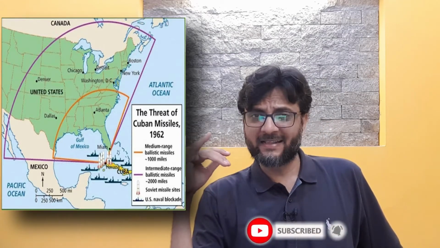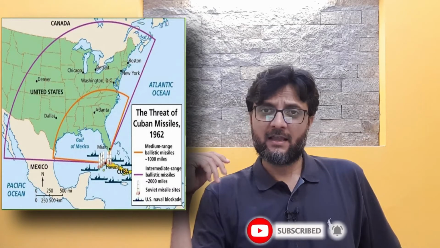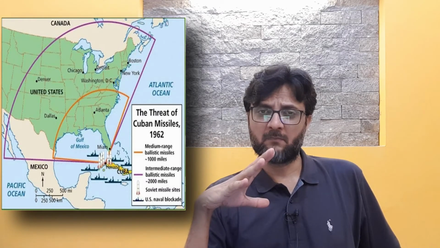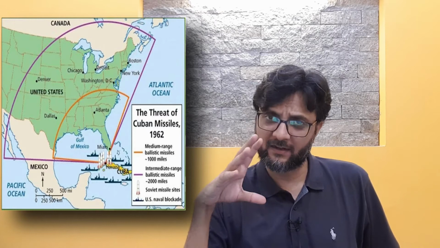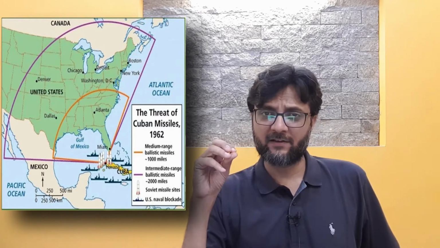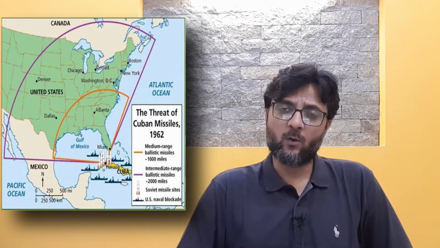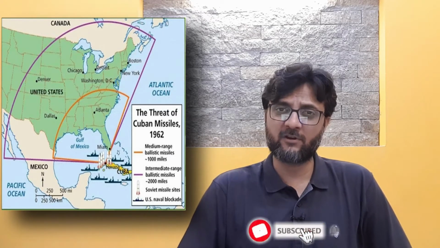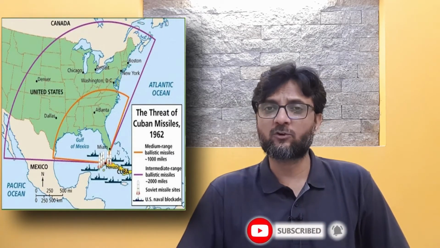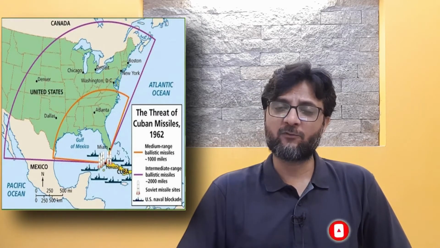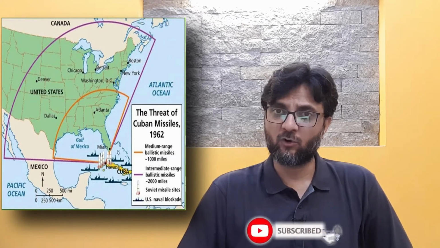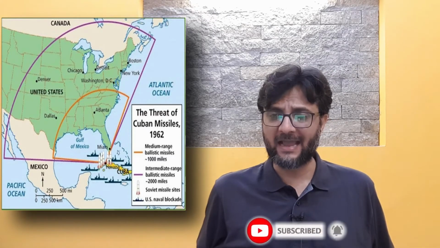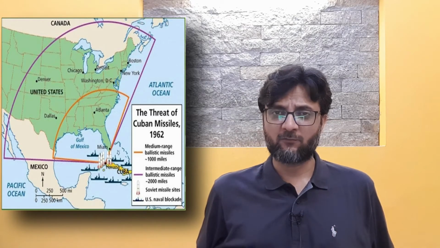Then Robert Kennedy, the brother of John F. Kennedy, and the USSR diplomat or ambassador in the United States of America, both met and discussed the prospects of peace. A hotline was established between Moscow and Washington so that the presidents could talk to each other directly before taking any drastic decision about each other's countries or about wars. This was a highly volatile situation for the whole world.